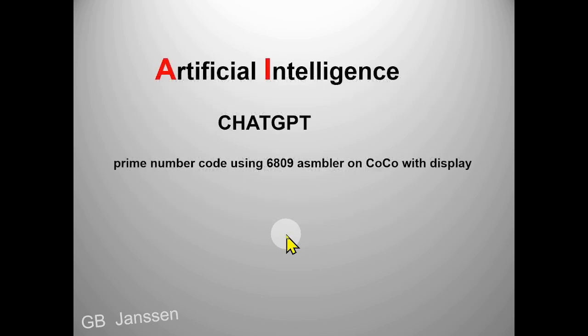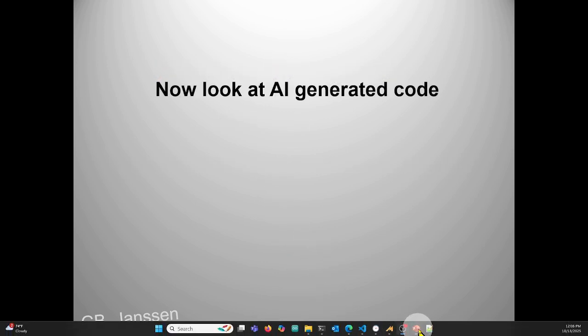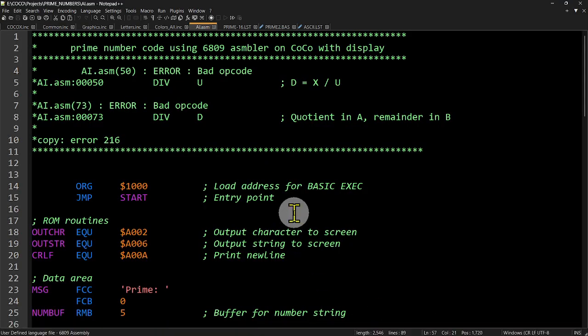So, all right, before we go, let's look at the actual code. I had it all done, and I said, I want to see what AI will do, so I'd give it a shot. I think I used ChatGPT. It could have been Google Gemini, but I'm pretty sure it was ChatGPT. And I typed in "prime number code using 6809 assembler on CoCo with display," even with the misspelling of assembler. So let's see what I got from AI.